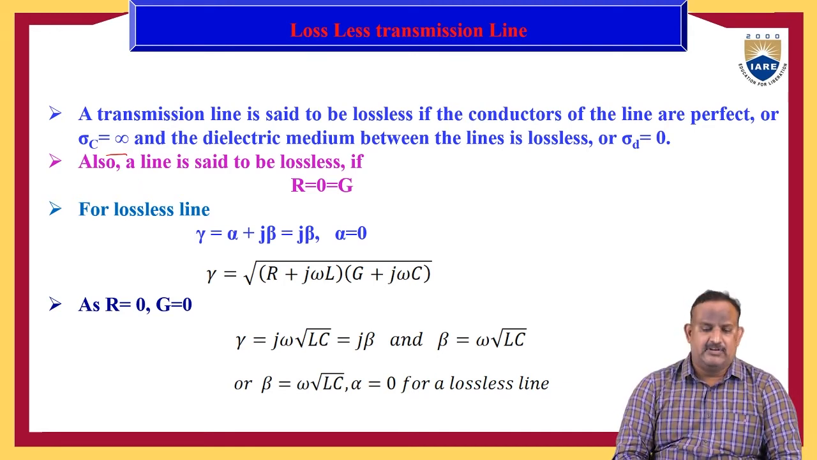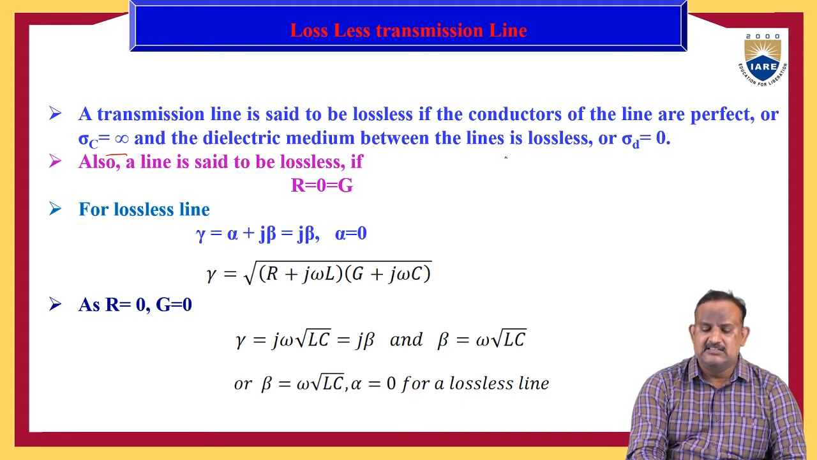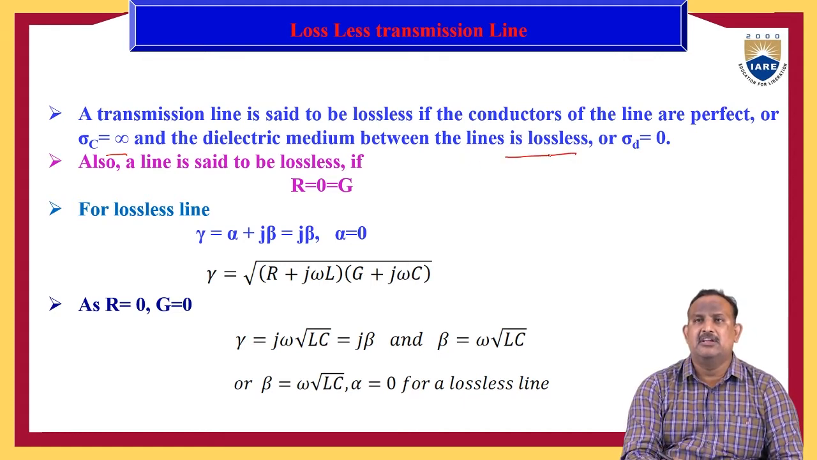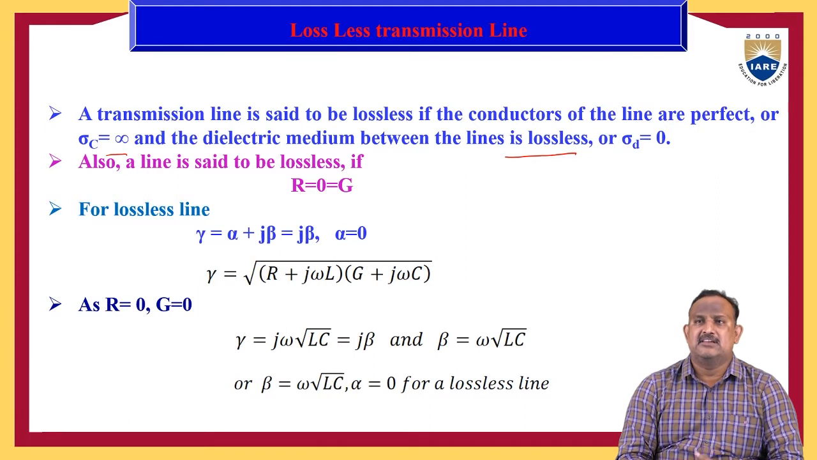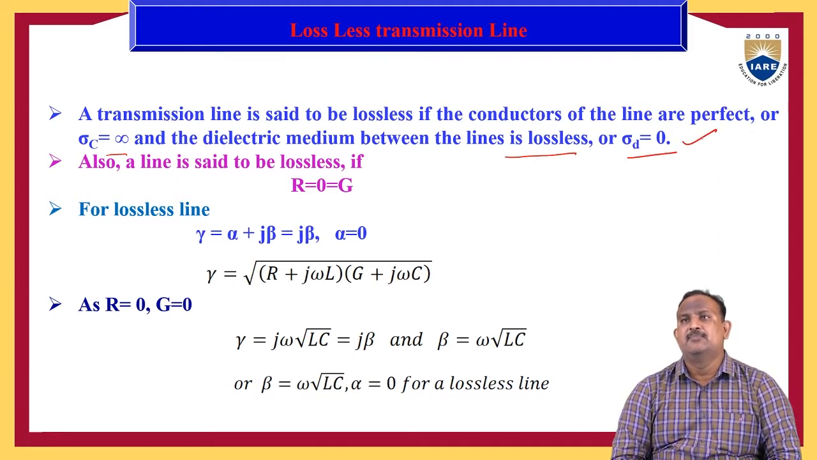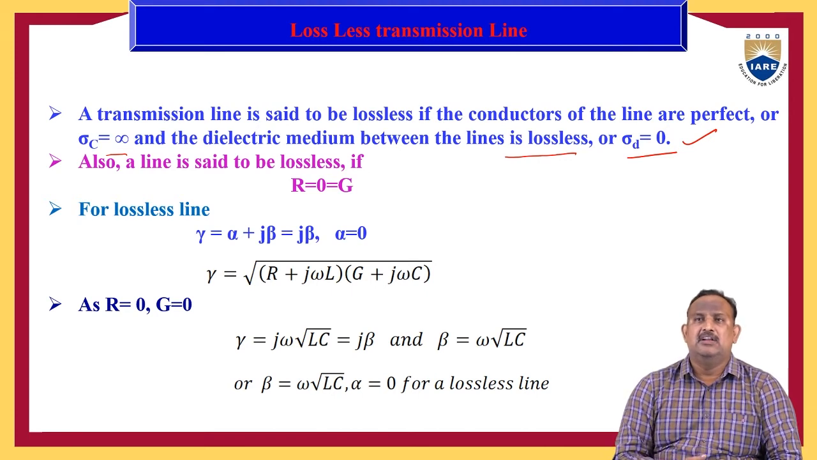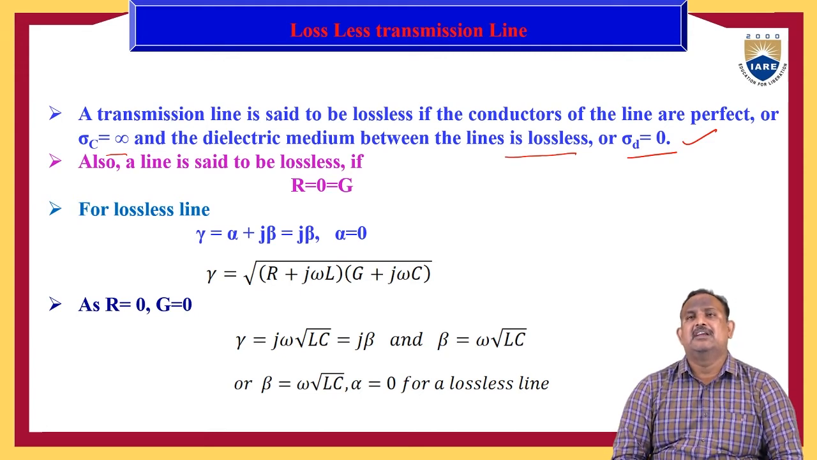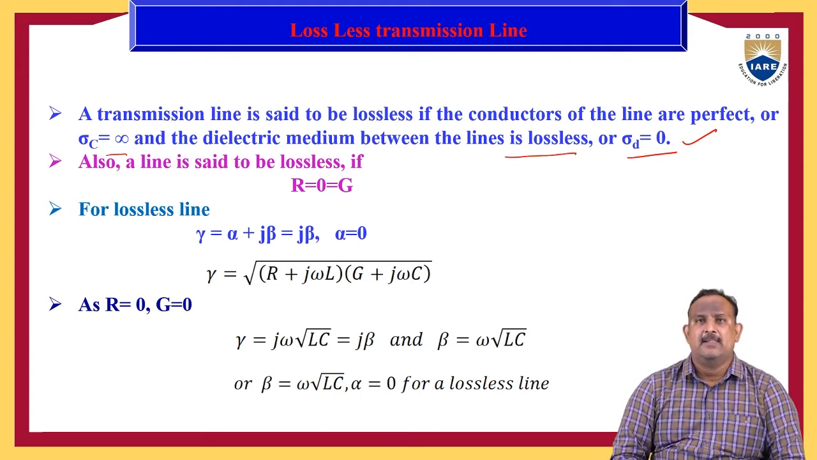And the dielectric media between the two lines is lossless; for a dielectric media, we can define lossless as sigma d tends to 0. If sigma d tends to 0, then we can define the lossless medium for a dielectric medium. So also here we can define the lossless transmission line.